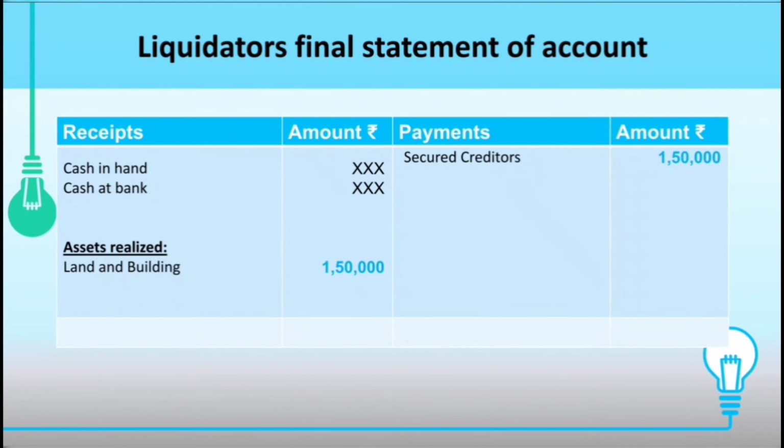Therefore, it is very important to note that when an asset given as collateral security is realized by the liquidator, he will enter the asset which he has sold in the receipts column, and the payment made to the secured creditor is also mentioned.